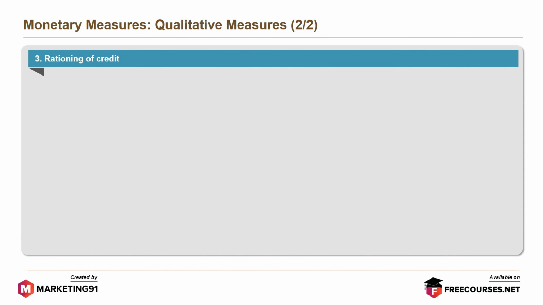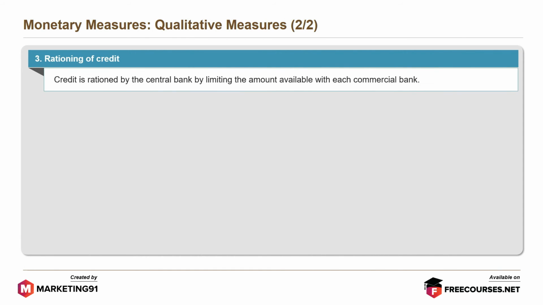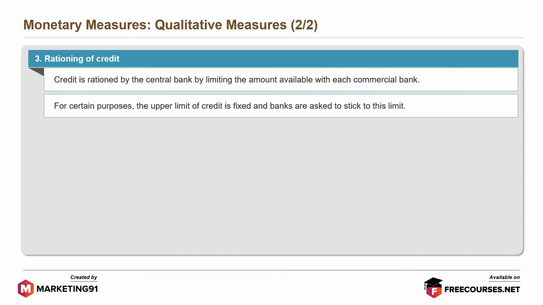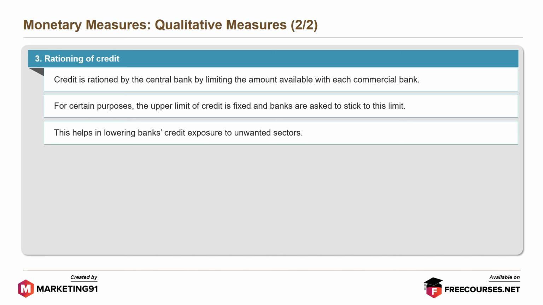Next is rationing of credit. Credit is rationed by the central bank by limiting the amount available with each commercial bank. For certain purposes, the upper limit of credit is fixed and banks are asked to stick to this limit. This helps in lowering banks' credit exposure to unwanted sectors.